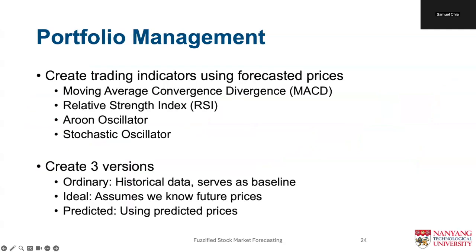Our portfolio management strategy utilizes the combination of 4 key technical indicators as trading signals: the MACD, RSI, Aroon oscillator, and stochastic oscillator, which are said to capture the momentum and trends of a stock. These trends are calculated using historical data and our model's predictions, allowing us to generate forward-looking trading signals. This approach aims to combine traditional technical analysis with our advanced forecasting model and results in 3 variations for each trading indicator which we will investigate.